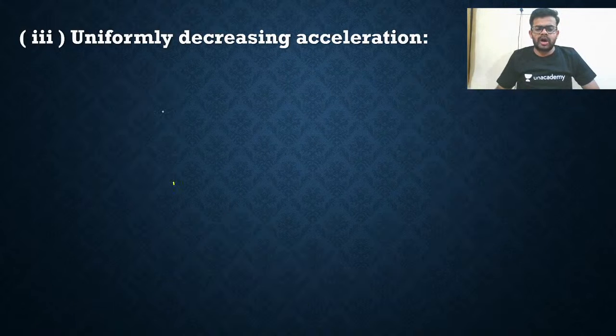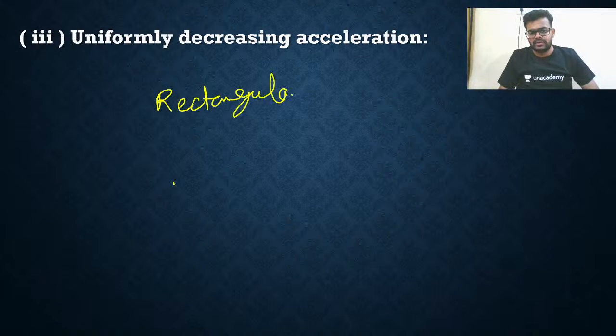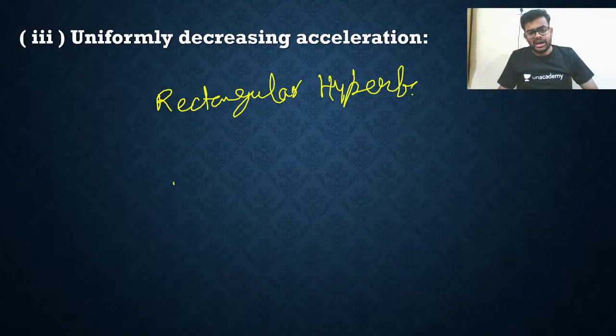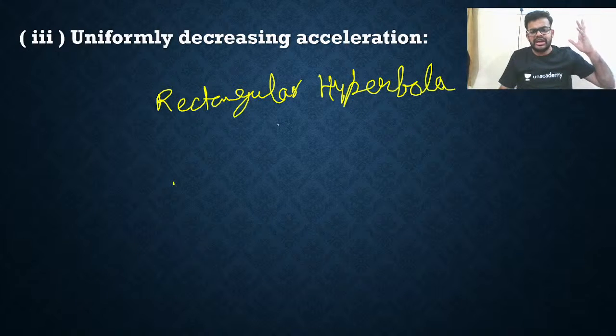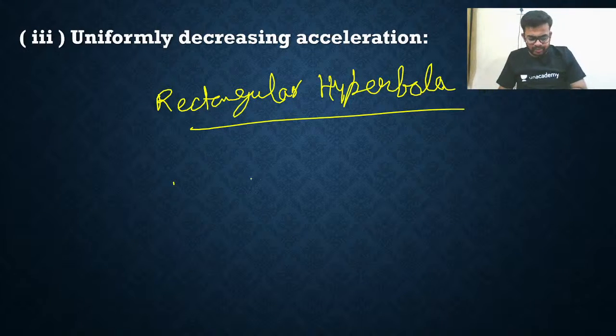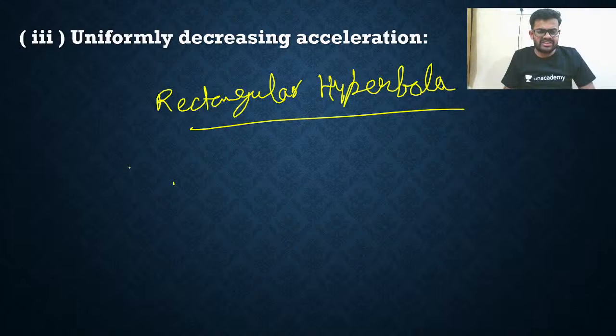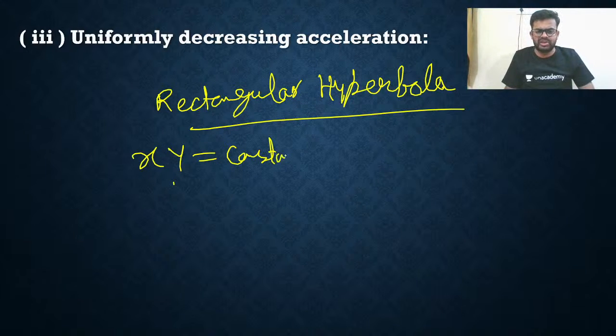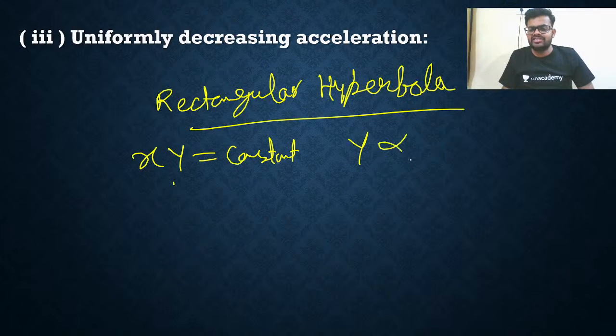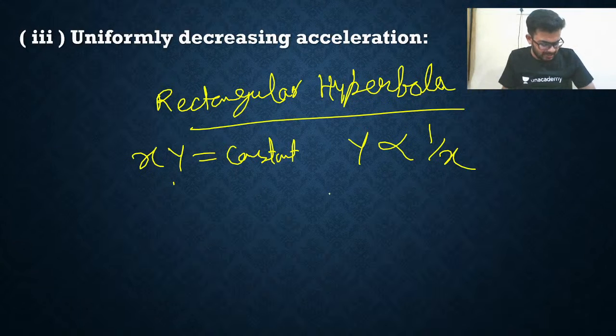Now I am going to talk about the rectangular hyperbola. My dear friends, this is also very important. It will be used again and again, everywhere. How? Whenever there is an inverse relation, I am saying xy is equal to constant. Xy is equal to constant. It means y is inversely proportional to x. So the curve will be a rectangular hyperbola.